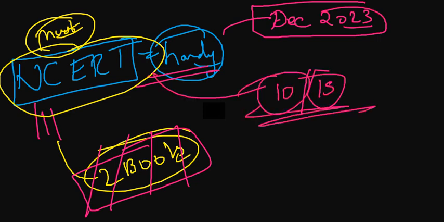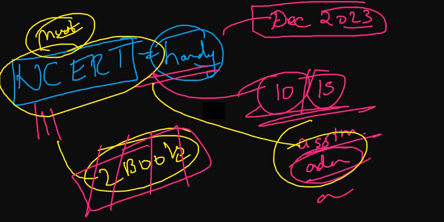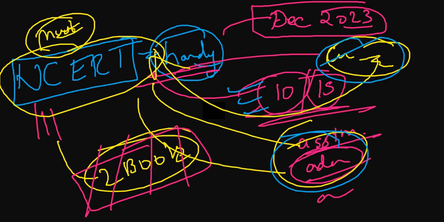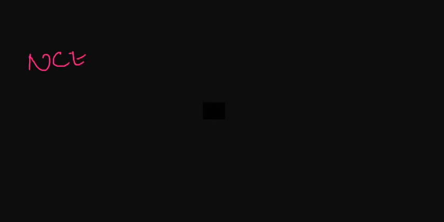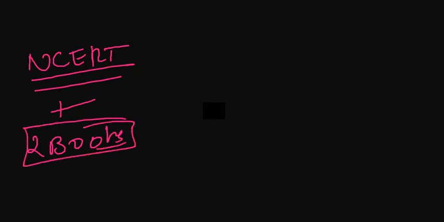Yes, 10 to 15 questions directly from your NCERT, including the assimilation one, the adaptation one, the accommodation one. These are all written in your NCERT, as well as the theory of creativity and stages of creativity, which are also mentioned in NCERT. These are just a number of questions, so you can find more when you go through that paper. So NCERT is now in the picture, and you must go through NCERT plus those two books, which are S. Cesarelli and AK Singh.